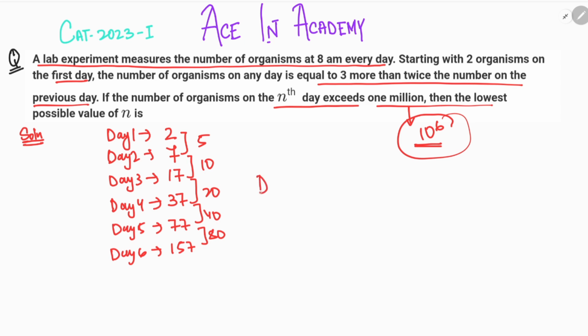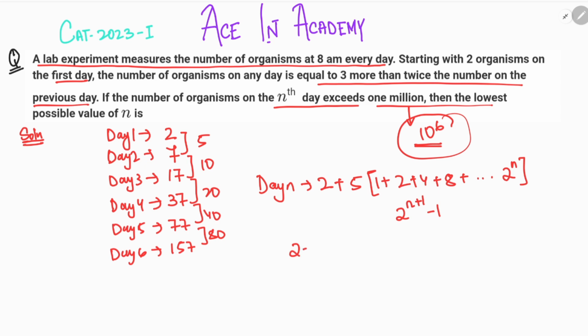So I can write my value of day n as 2 plus 5 into (1 plus 2 plus 4 plus 8 plus up to 2 raised to power n). Now we also know that 1 plus 2 plus 4 plus 8 plus all the way up to 2 raised to power n can be simply written as 2 raised to power n plus 1 minus 1. So this is simply 2 plus 5 into (2 raised to power n plus 1 minus 1). Now this value must be greater than 10 raised to power 6.